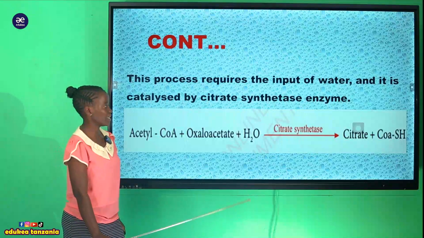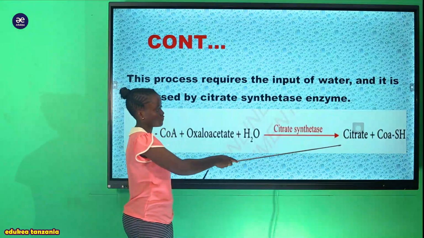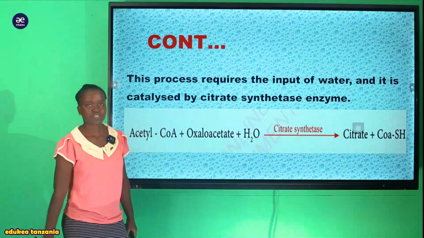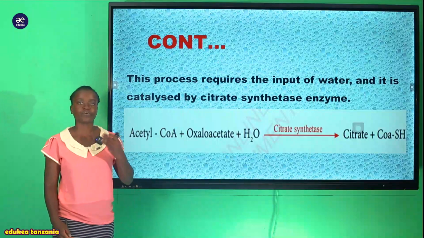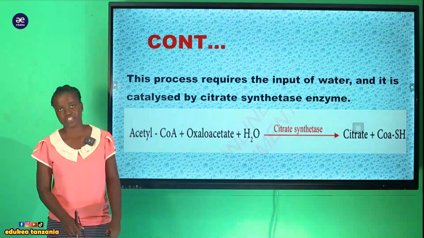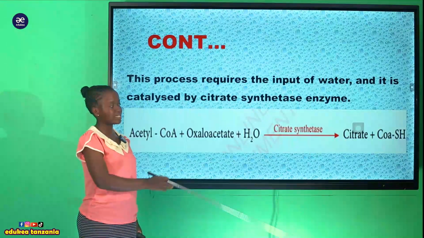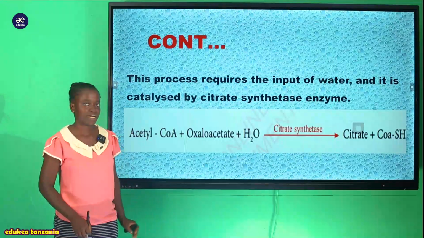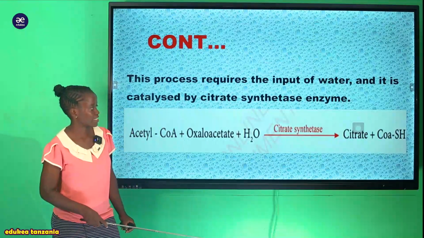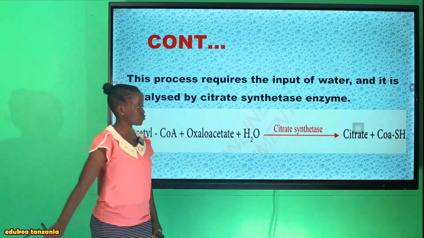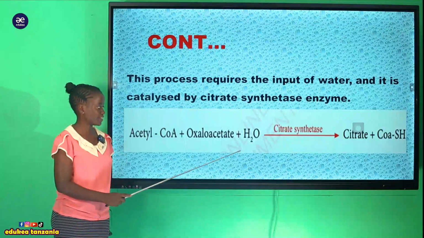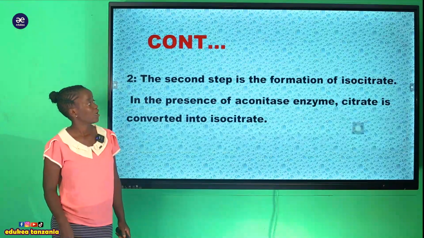So our main product that we need for the formation of ATP, it is citrate. So citrate ndio ambayo tutaenda kumove now kwenye the second stage. Zile nyingine zitakuwa hazina function kwenye our Krebs cycle. So it is better to know those products that are formed after this reaction.